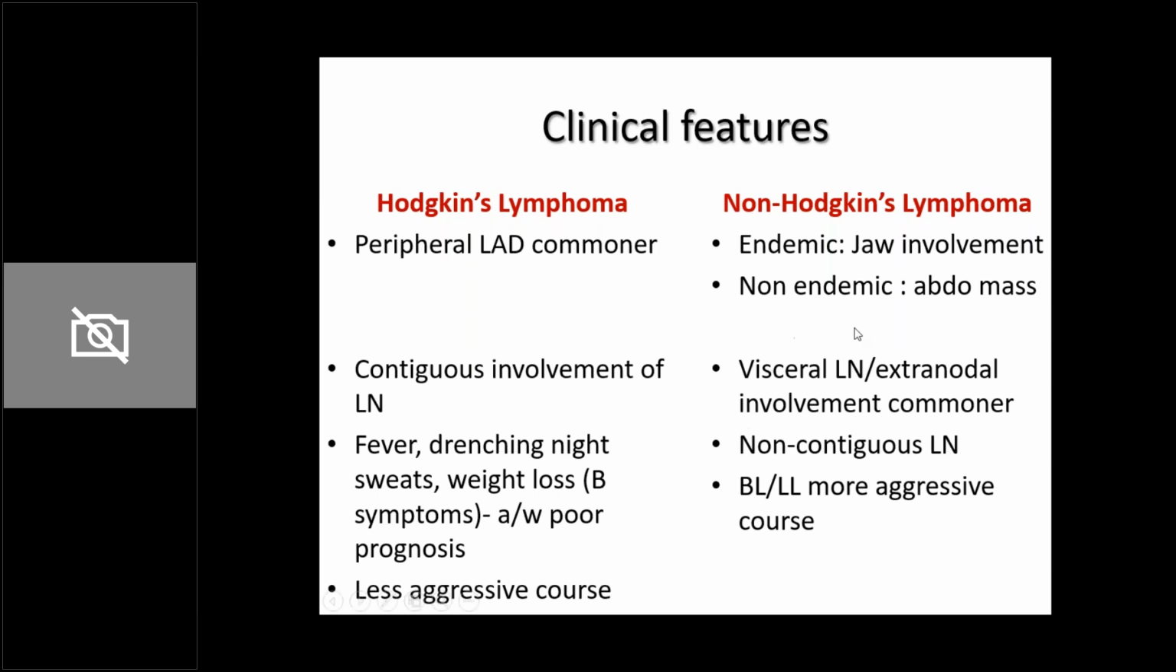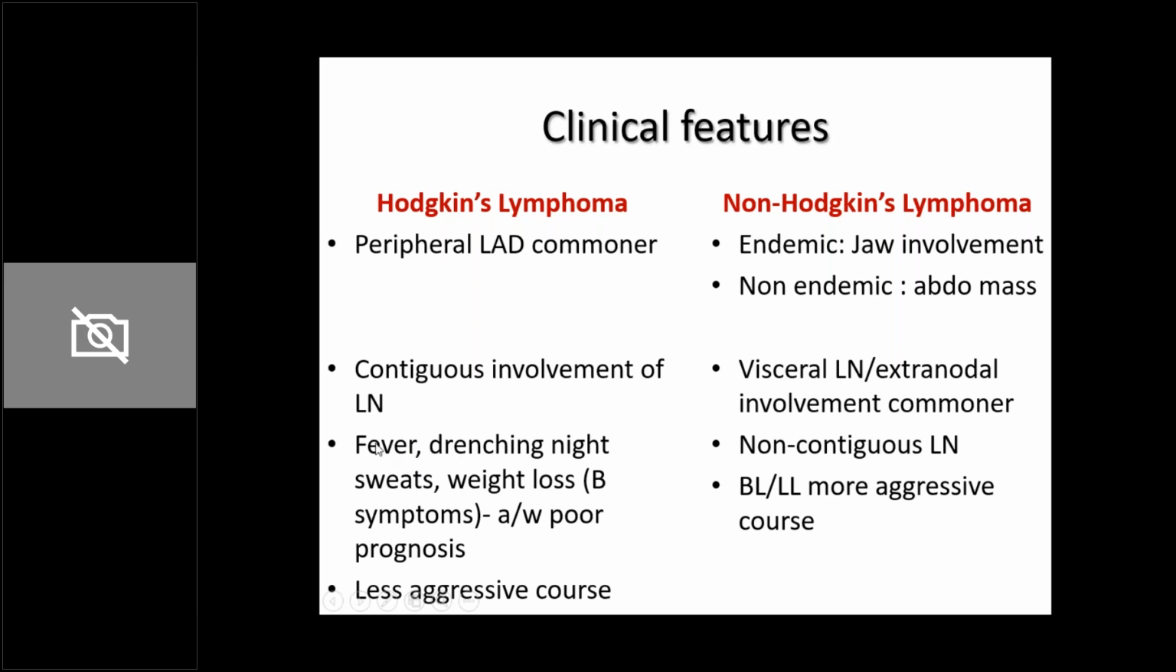Whereas in non-Hodgkin's lymphoma, mostly visceral lymph nodes are involved. So intra-abdominal lymph nodes, and in fact extranodal involvement. Outside of the lymph nodes, other organs are also involved. Like we just said, jaw involvement, tonsillar involvement, GIT involvement, that is present. Whereas in Hodgkin's, primarily lymph nodes are involved.